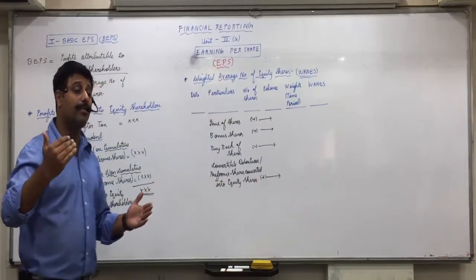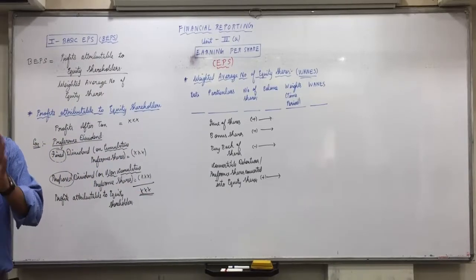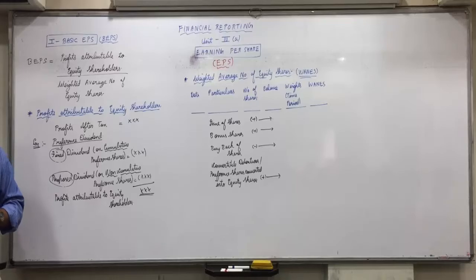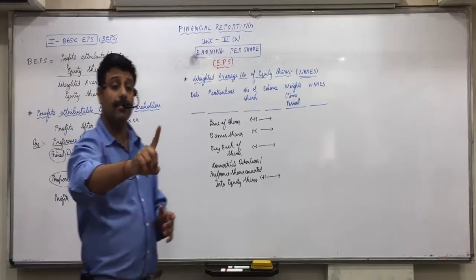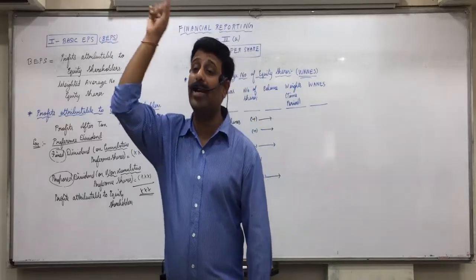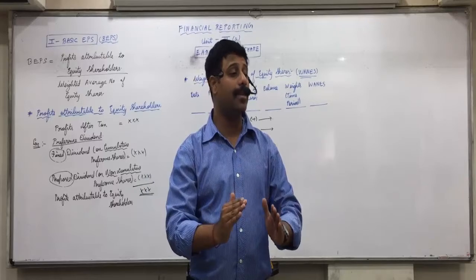Now, why should the company take the discredit of something which the company is doing good for the shareholders only? So here, as per the accounting standard on EPS, the rule is when you report to the shareholders, last year's EPS also you will not report as 25. You report last year's EPS also including bonus shares. Now the shareholders will get the correct impression.